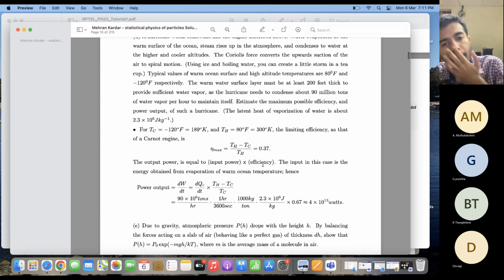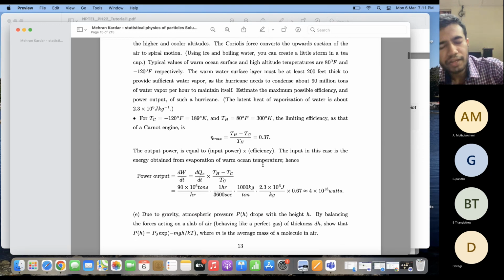0.37. Now the output power of the hurricane is basically nothing but the efficiency multiplied by the input power. And the input power comes from the evaporation of the water vapor. So the power output is the input power, dQ/dt, multiplied by the efficiency, (Th minus Tc) over Th.